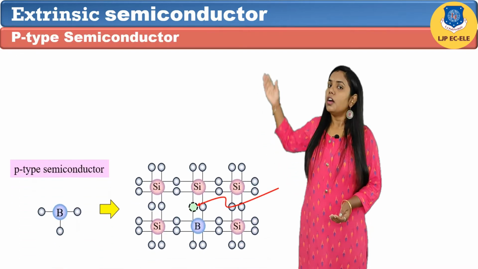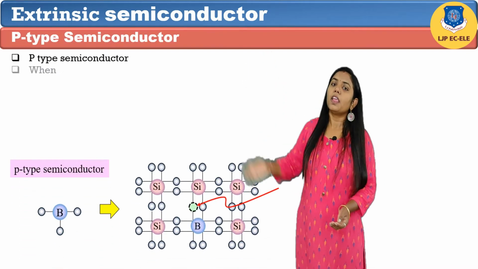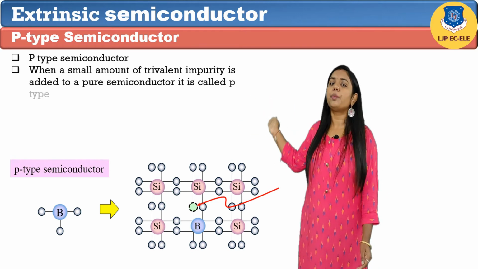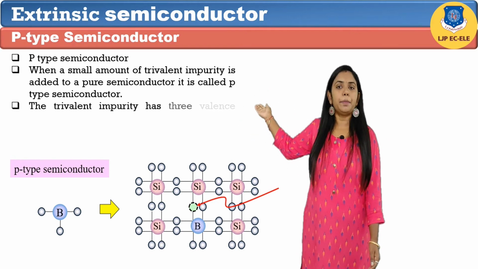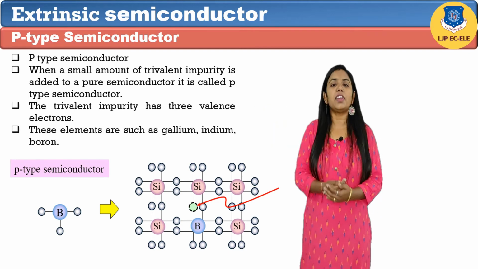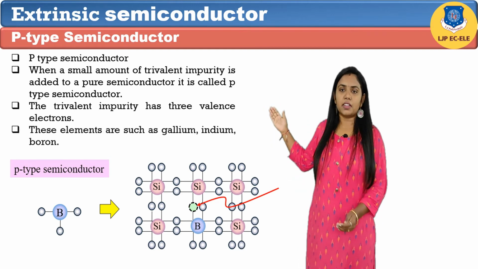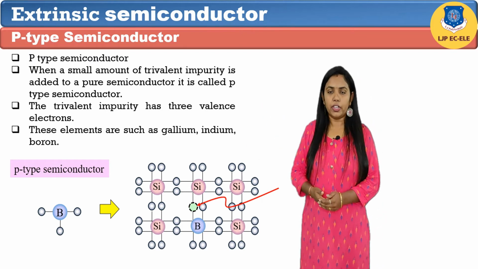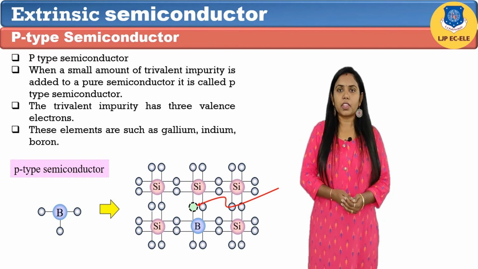Let's discuss p-type semiconductor. When a small amount of trivalent impurity is added into a pure semiconductor, it is called p-type semiconductor. The trivalent impurity has 3 valence electrons. These elements are such as gallium, indium, boron. Such impurities are called acceptor impurities.